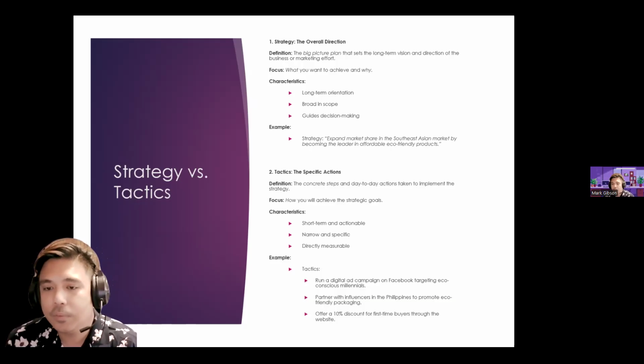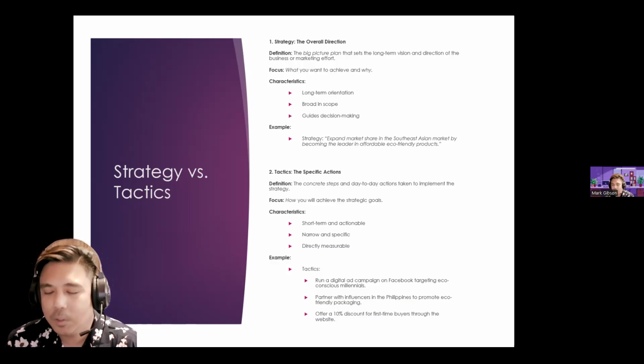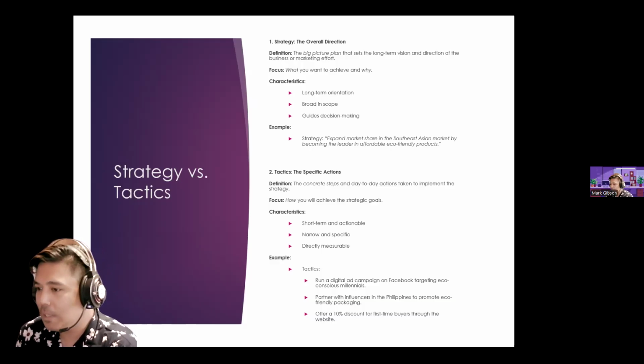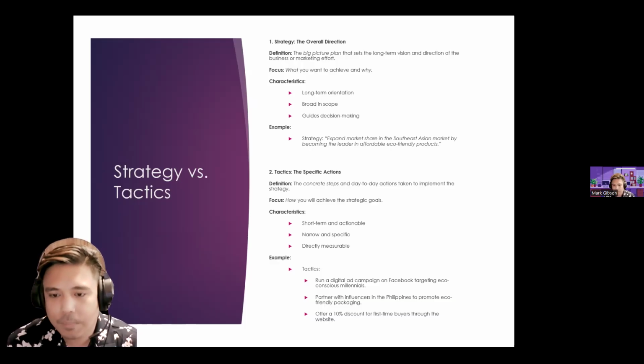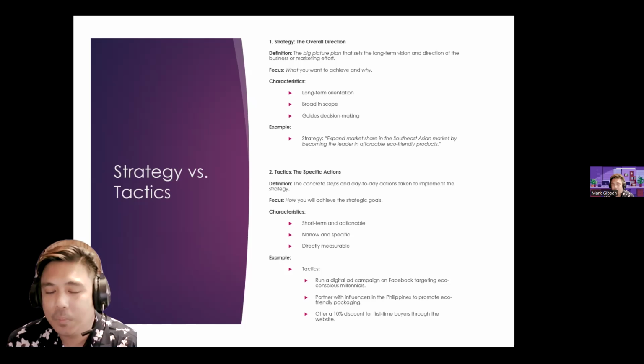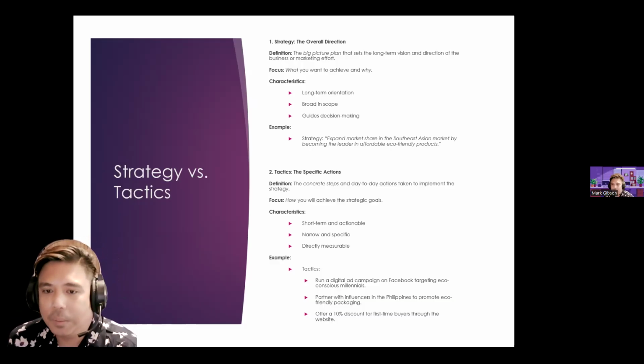So we have identified partnering with different hospital chains in the Philippines could be one action that we can work on in order for us to achieve our goal.